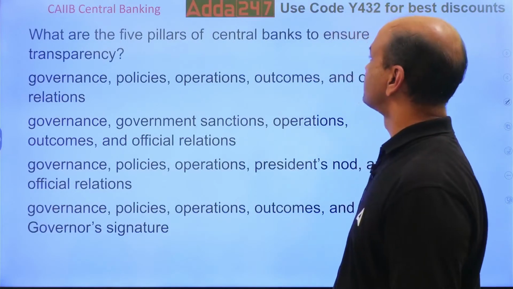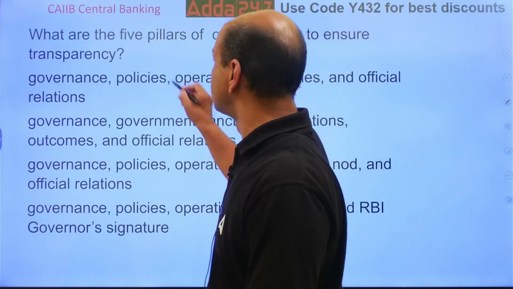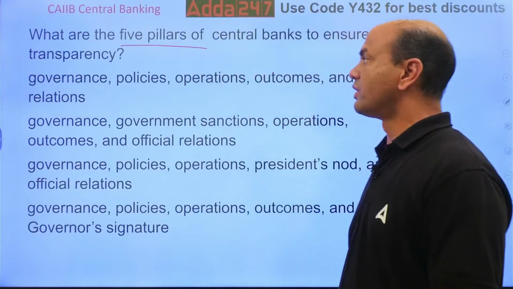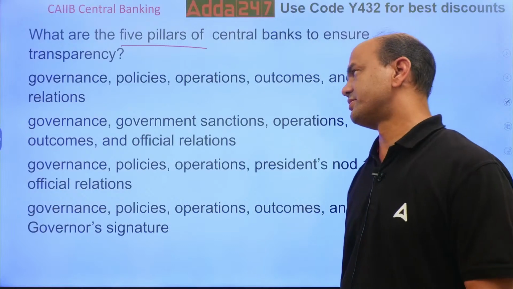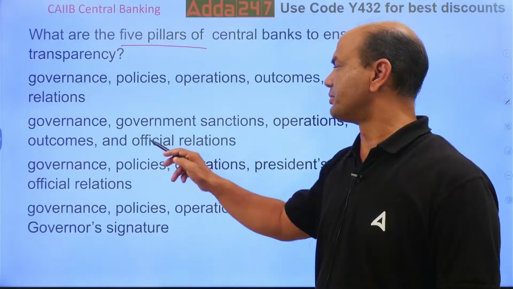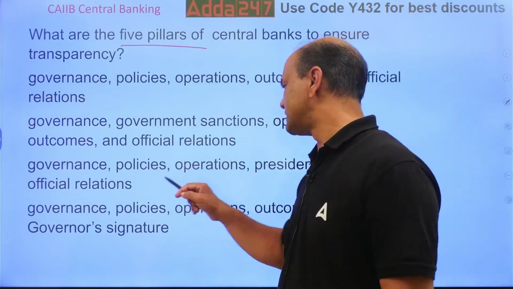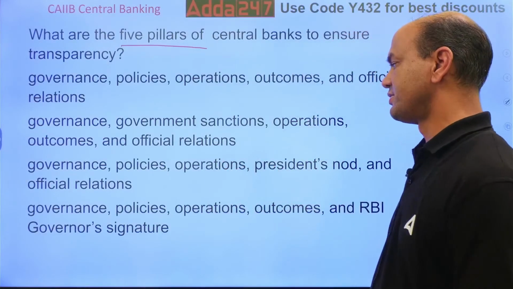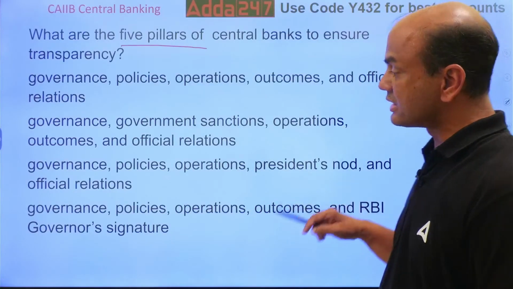What are the 5 pillars of central bank to ensure transparency? This question is very important. 5 pillars, many times asked in the exam. A. Governance, policies, operations, outcomes, and official relations. B. Governance, government sanctions, operations, outcomes, and official relations. C. Governance, policies, operations, president's nod, and official relations. D. Governance, policies, operations, outcomes, and RBI governor's signature.